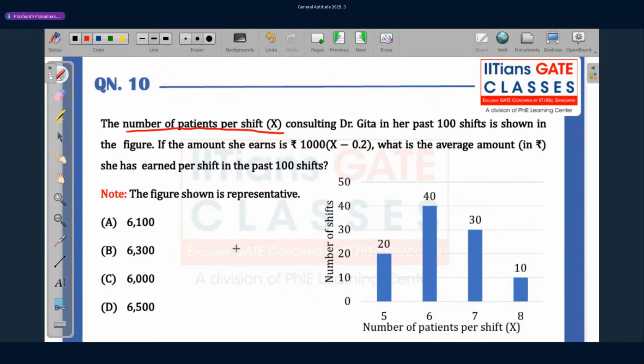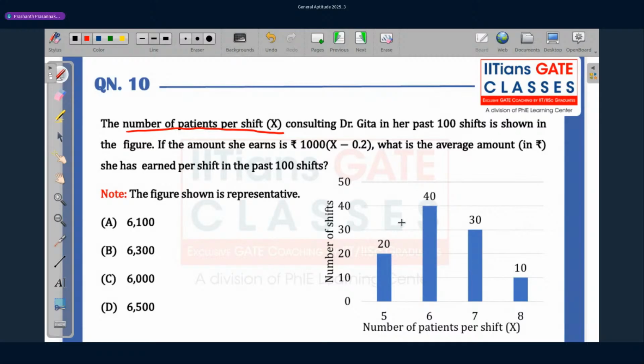Okay. So we have 4 cases here for different values of x equal to 5, x equal to 6, x equal to 7, and x equal to 8. And in each of those cases, we have a varying number of shifts. So we simply need to calculate this.